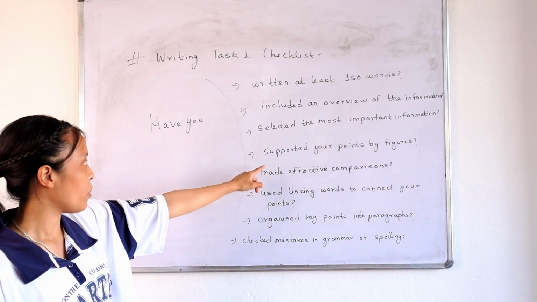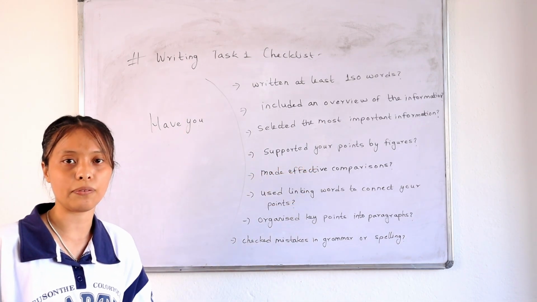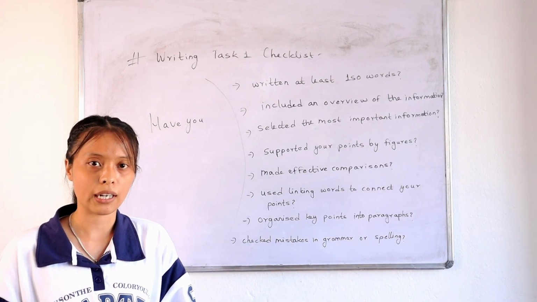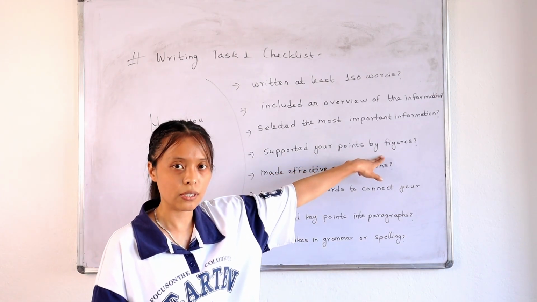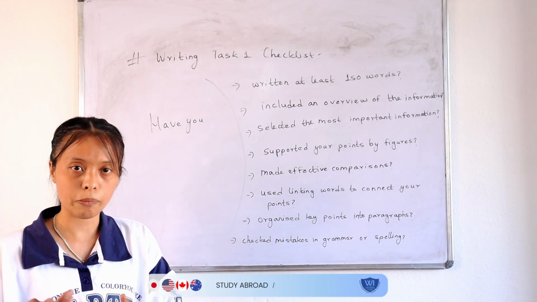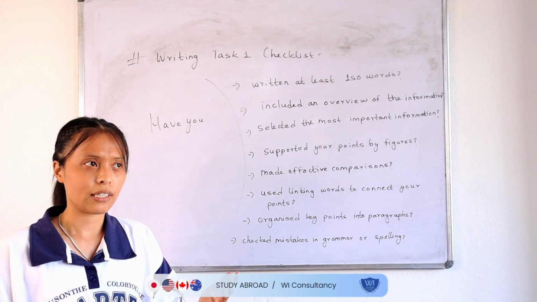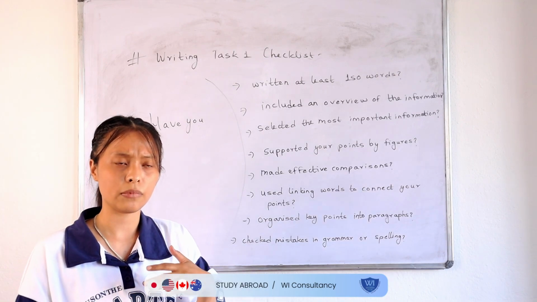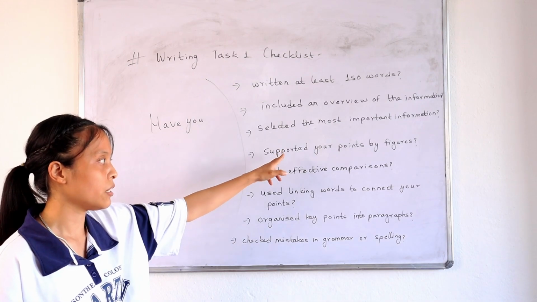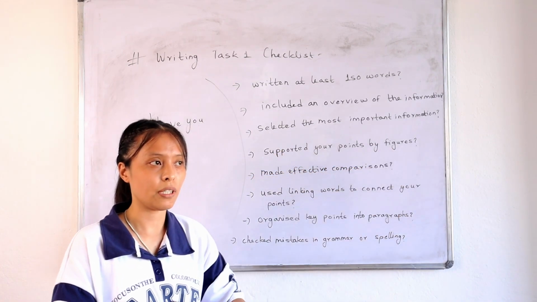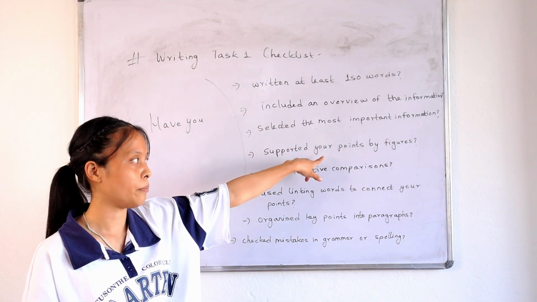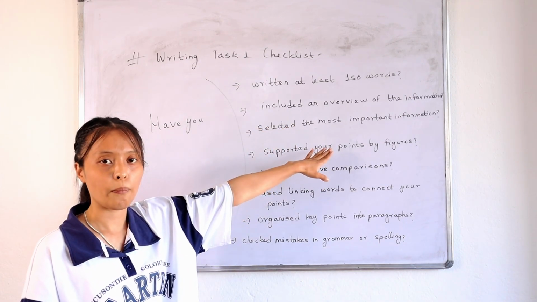Now let's talk about the next point, which is, have you supported your points by figures? In writing task one, whatever point you have written in your body paragraphs should be backed by figures. Let's say something has increased, then we need to mention by what proportion. Something has decreased. There might be a percentage, sometimes a unit of measurement, might be millions. Whatever it is, we need to mention those figures, not just mentioning increase and decrease. And remember, not in the overview section; we are going to mention this in your body paragraph.